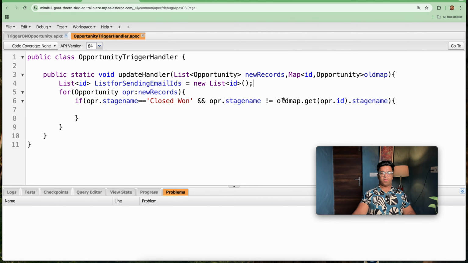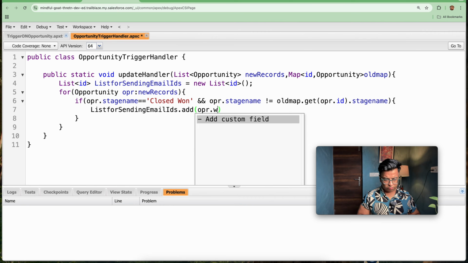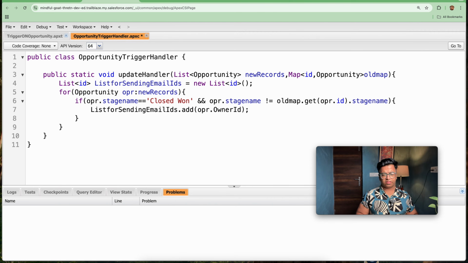So let's go step by step. We can't do it in one go. We will go step by step. So first is, let's add the opportunity owner ID. So what I will be adding, dot add, that is OPR dot owner ID. This is a user ID, that is the first user that we have added.